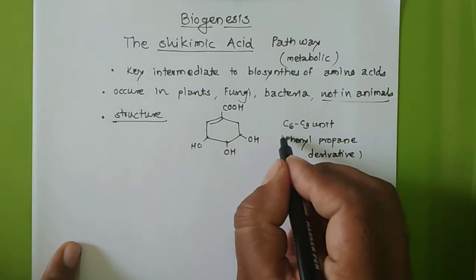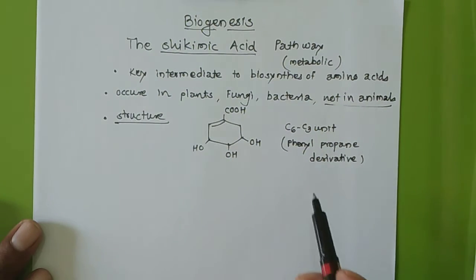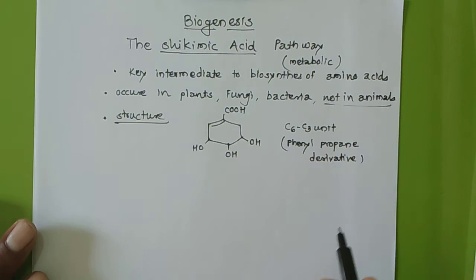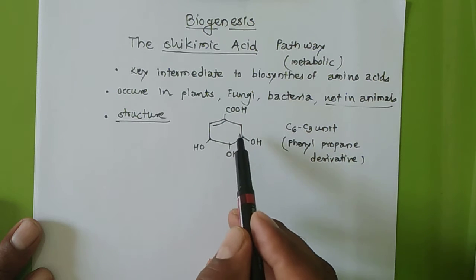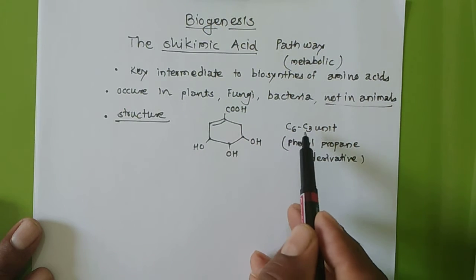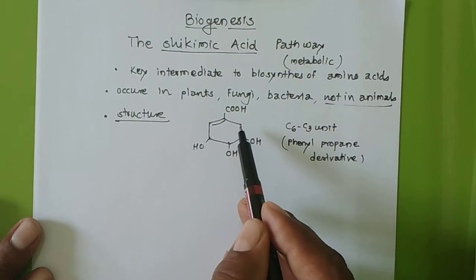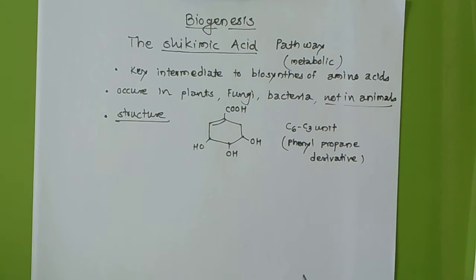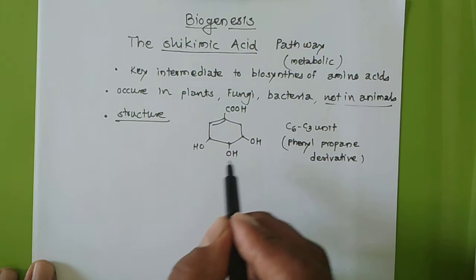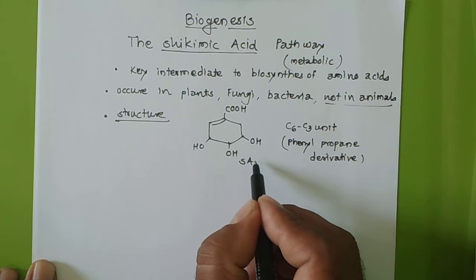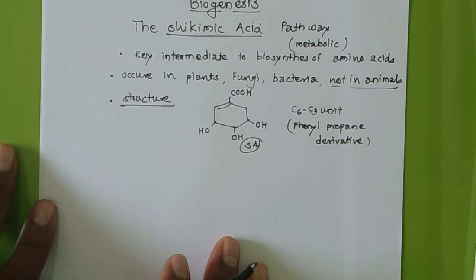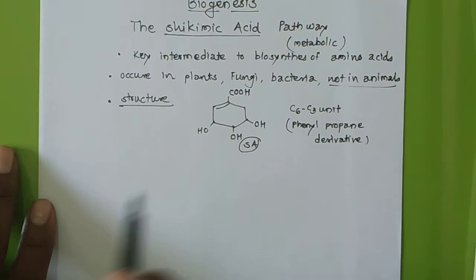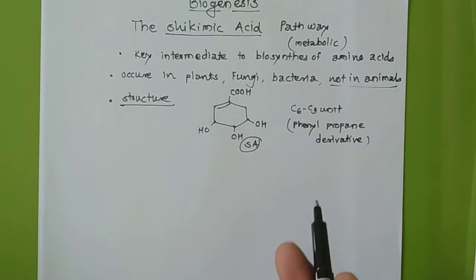Why we call this a C3 unit, and why this is a phenyl propane derivative, we will see in detail. Just keep in mind that this C6 belongs to this cyclic ring, and the C3 units are always present outside this ring, means a propane type of chain will be there. So this is the structure of shikimic acid. Hope you understand.